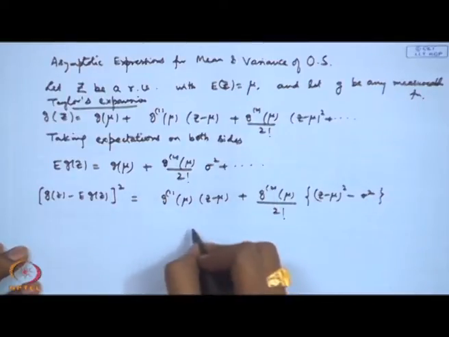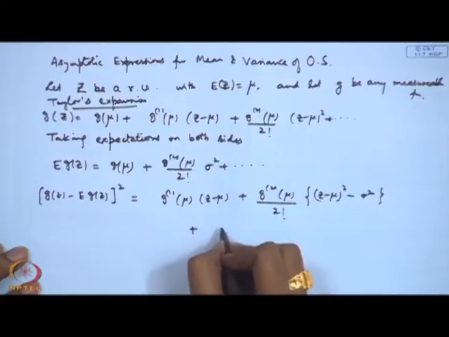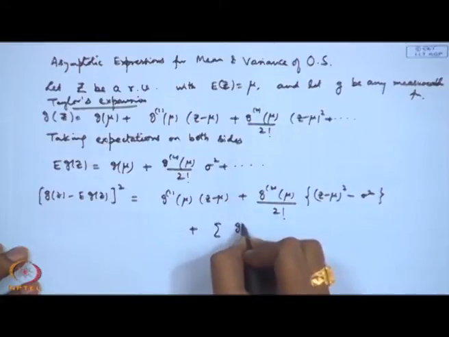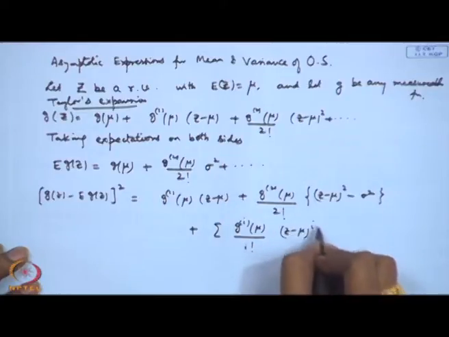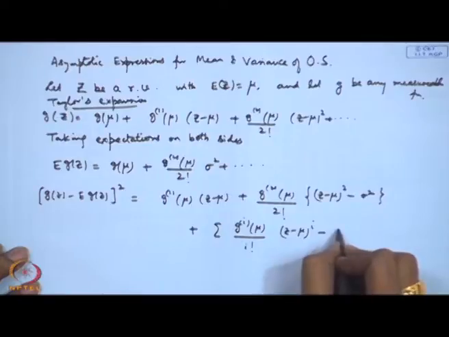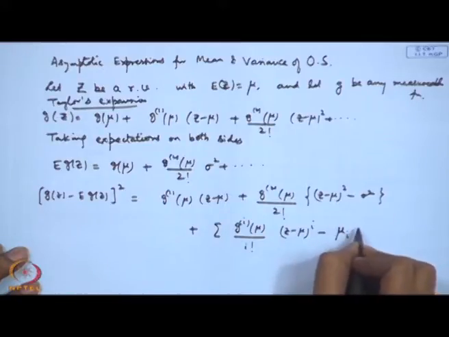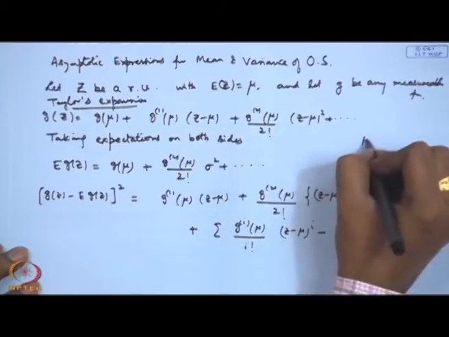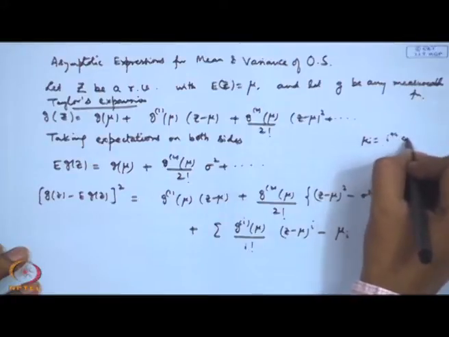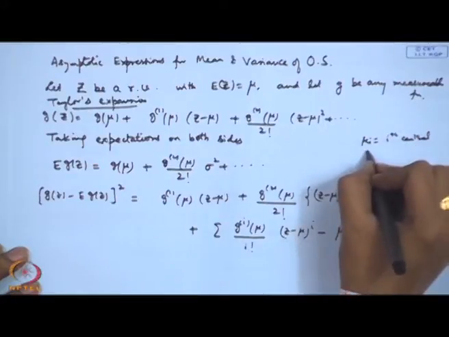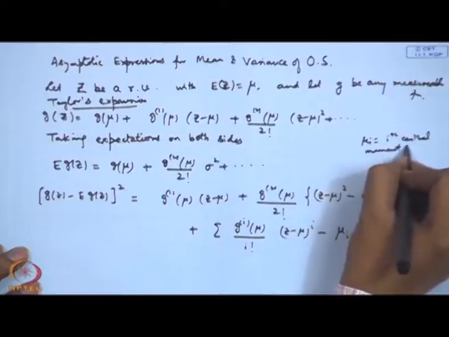There are other terms also. We can write it as sum of g^(i)(mu) by i factorial, (z minus mu) to the power i minus mu_i, that is the mu_i is the ith central moment of z.